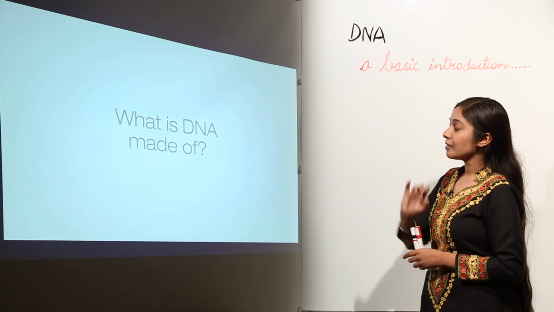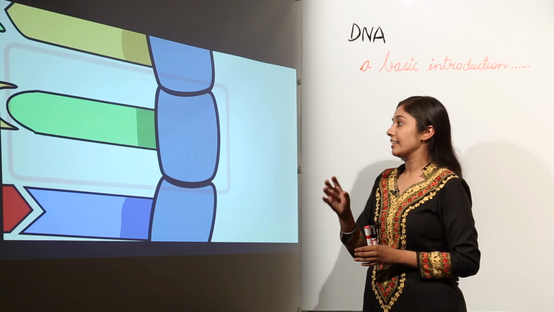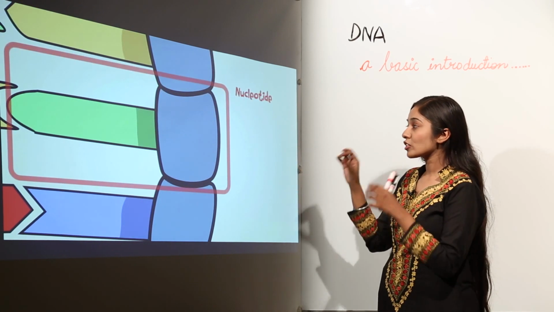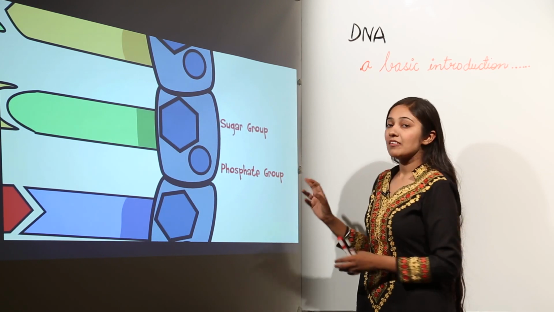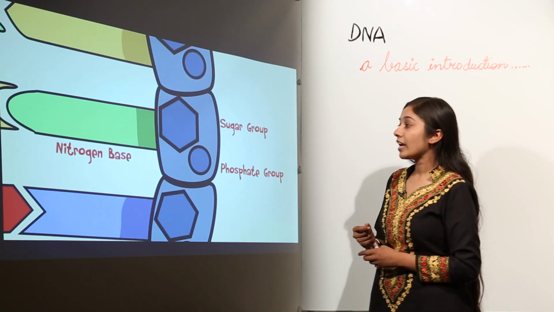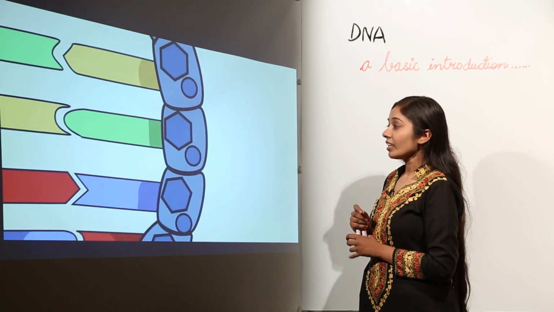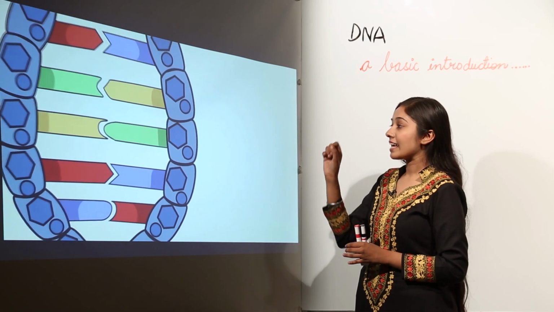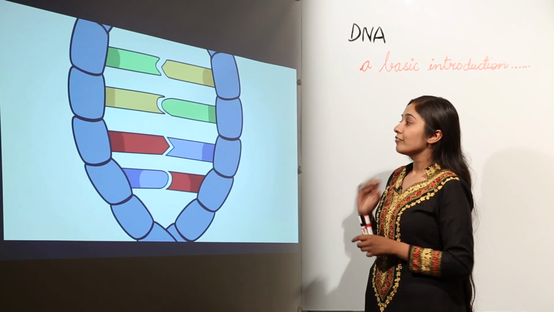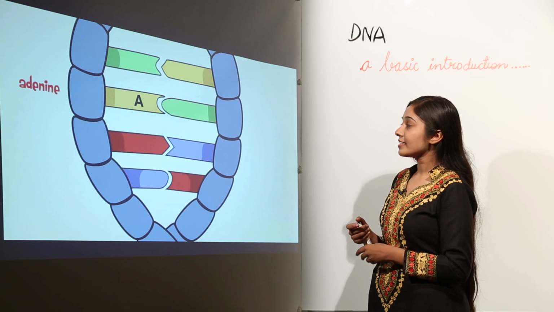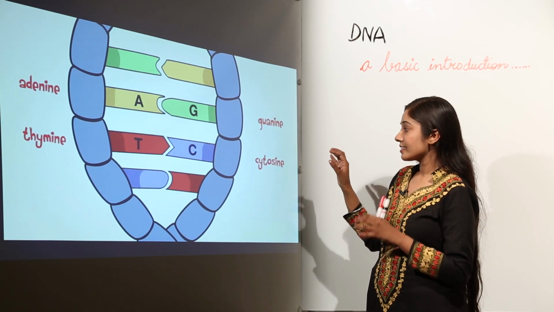Now what is this DNA made of? DNA is made of a backbone of nucleotides. These nucleotides consist of a phosphate group and a sugar molecule. After this, we have certain nitrogenous bases. We have 4 bases commonly. This is adenine, for which you write the symbol as capital A, and then after adenine we have the next nitrogenous bases, that is thymine for T, guanine for G, and cytosine for C.